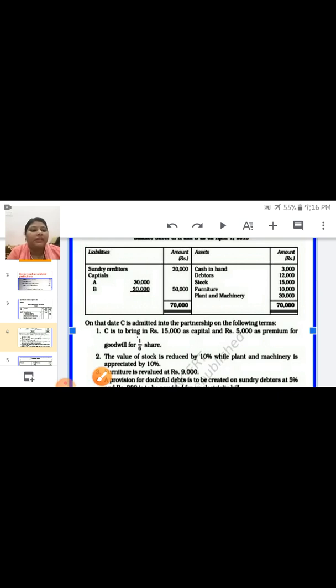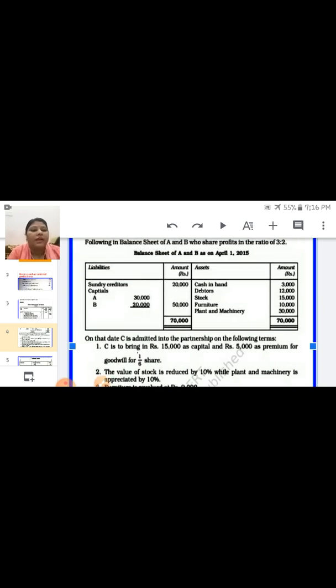Now next thing is provision for doubtful debt is to be created on sundry debtor at 5%. So provision for doubtful debt is always created on sundry debtor. Look at the sundry debtor value. Here debtor value is given 12,000. So 12,000 at 5%.